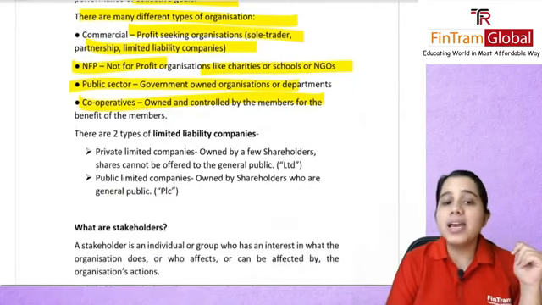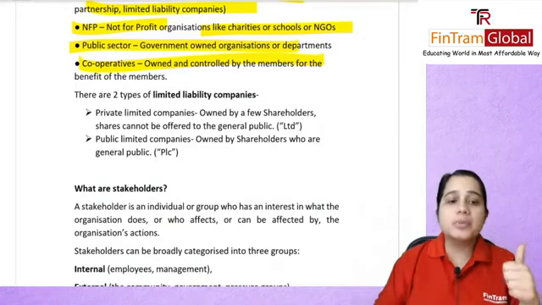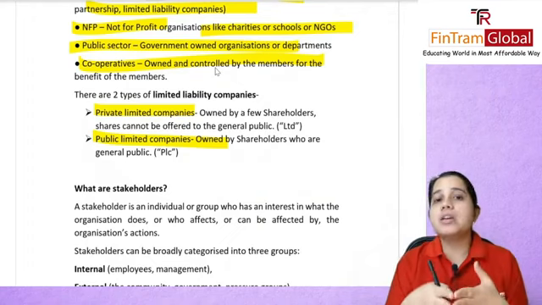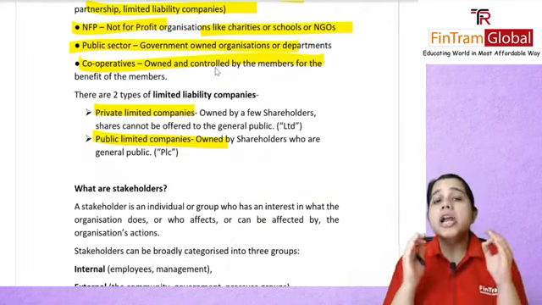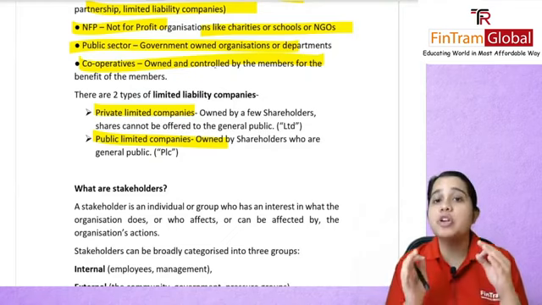Now let's talk about the limited liability companies, wherein we discussed that there are two types. So there were private limited companies and public limited companies. The main difference to note is that private limited companies are those companies whose shares are not listed on a stock exchange. That is, they are not available to the general public.